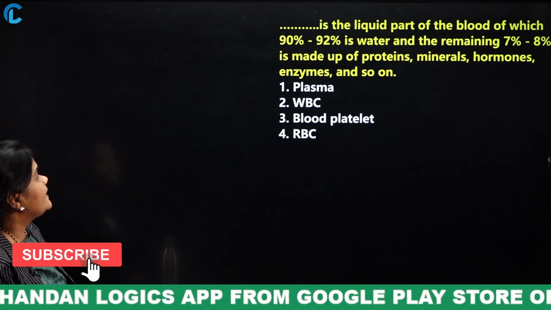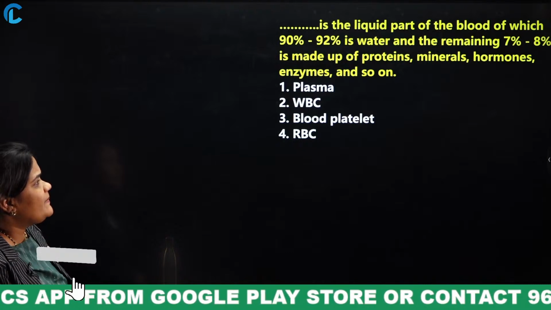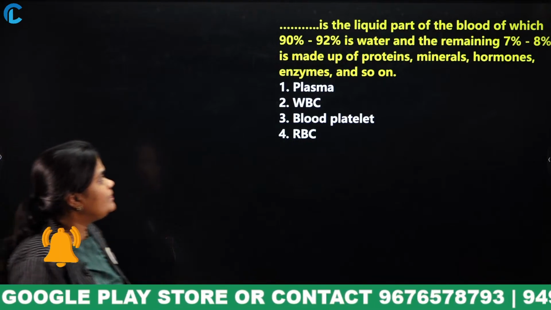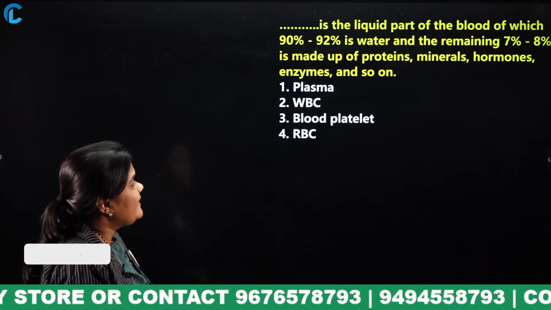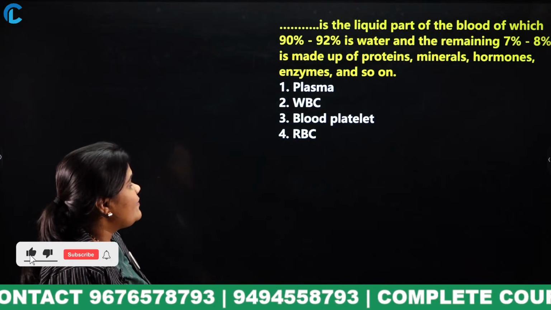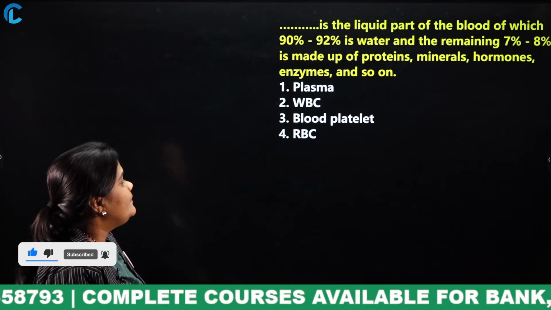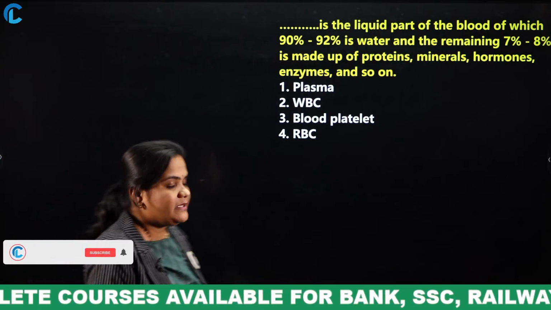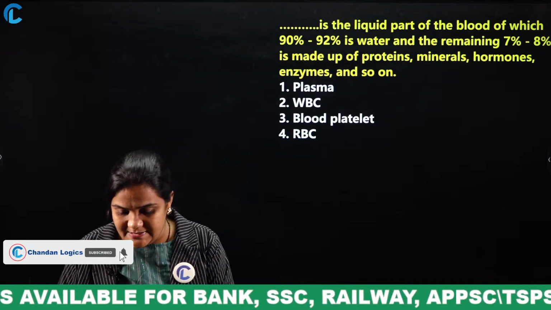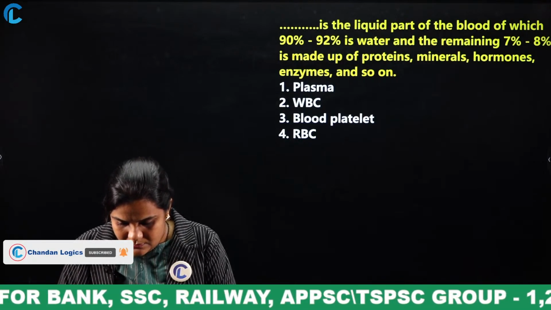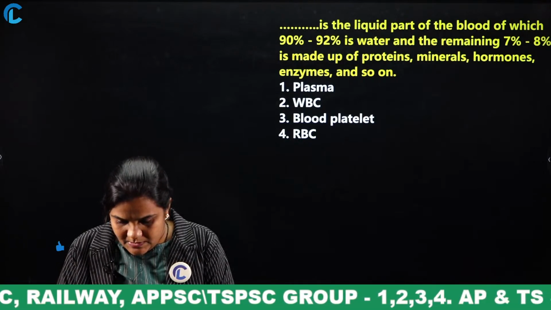Next, this is the liquid part of the blood, of which 90 to 92% is water and the remaining 7 to 8% is made up of proteins, minerals, hormones, enzymes and so on. Options: plasma, WBC, blood platelets, RBC. This is very easy. I think you can guess the answer.